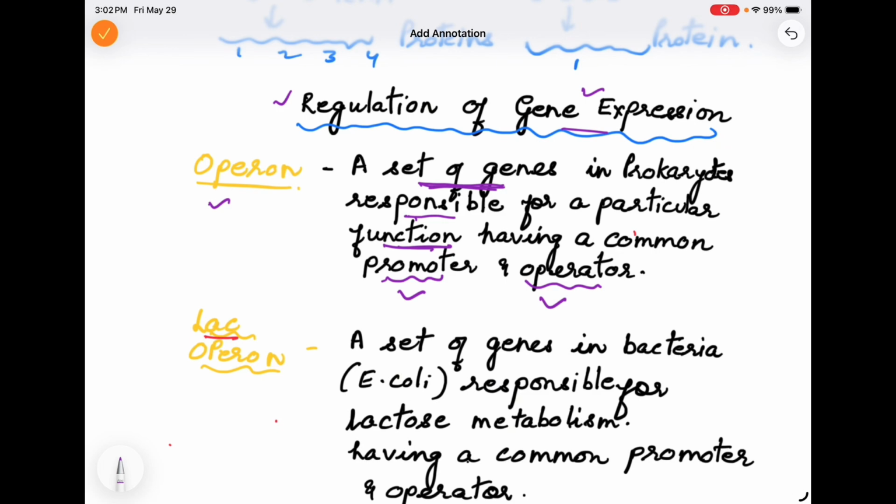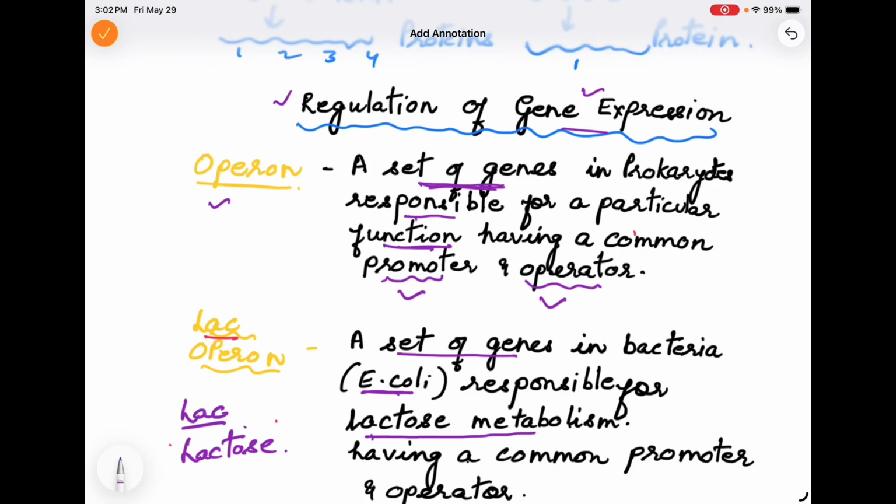We will focus on Lac Operon. Now what is Lac Operon? We will use the same definition which is of operon. Only the difference is that LAC here stands for lactose. So it is a set of genes in bacteria. Lac Operon is found in bacteria E. coli, which is responsible for one particular function.